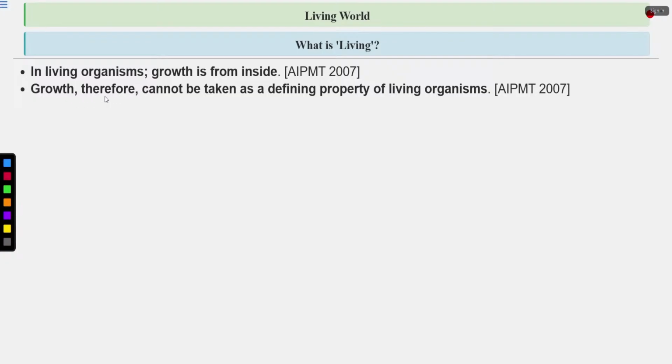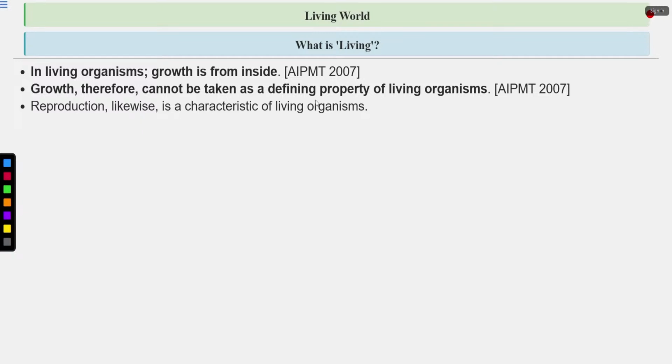Therefore, growth cannot be taken as a defining property of living organisms, because growth occurs in non-living things also. Although it is external, growth occurs. The size of a rock increases due to deposition of sediments. So that's why growth cannot be a defining property of living organisms.